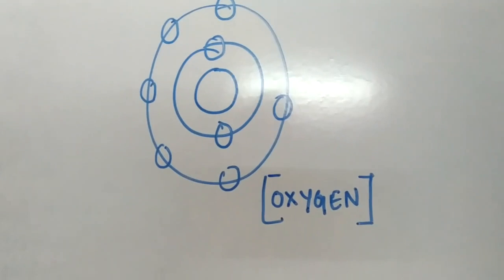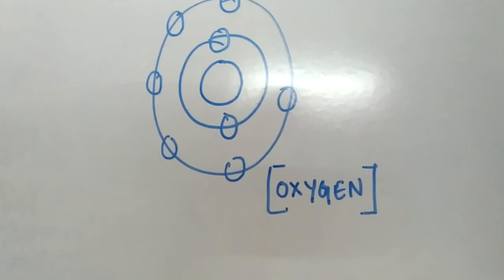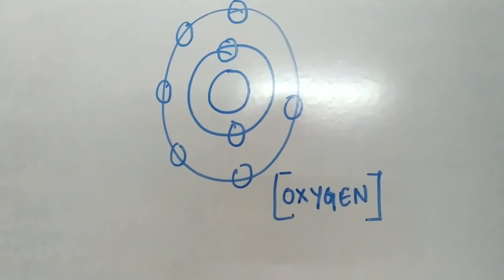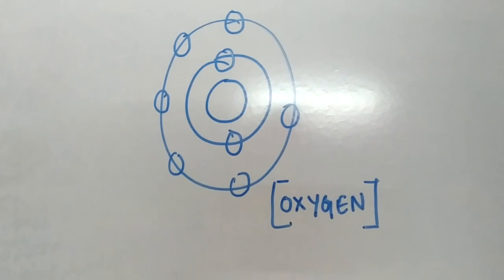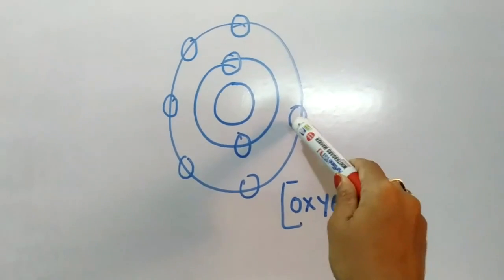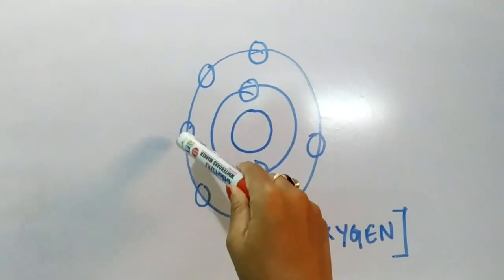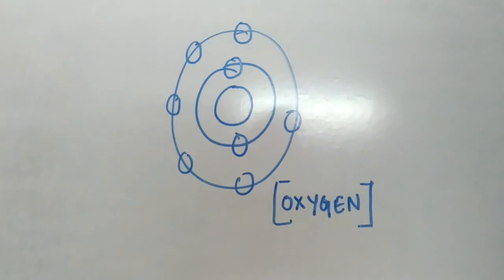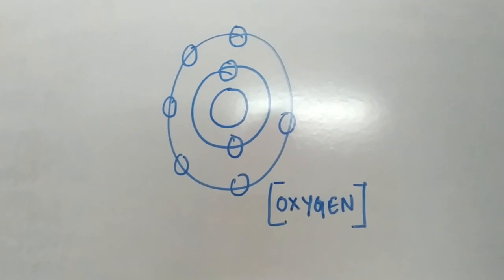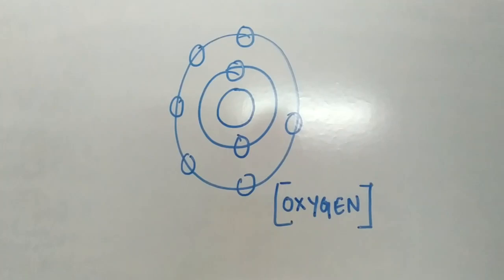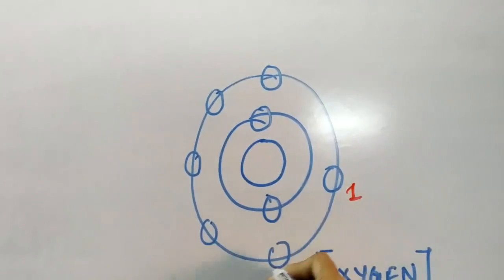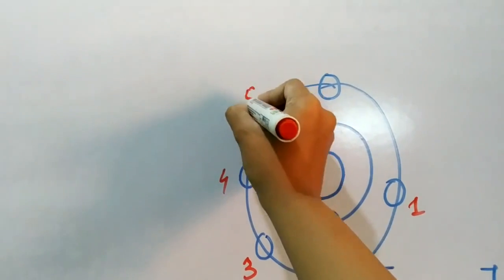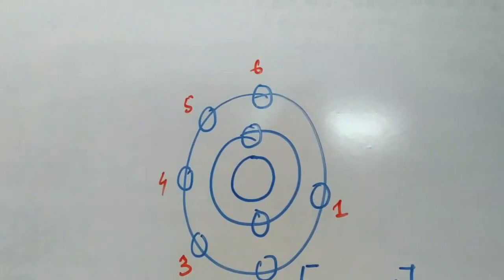Now see students, I have drawn the atom for oxygen over here, and I am showing you how many electrons are there in the last shell. Please see students, it is 1, 2, 3, 4, 5, 6. That means in order to complete its octet state, that is the 8 state, how many electrons are needed students? It is only 2.